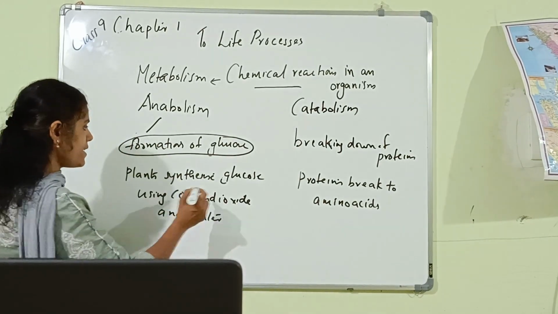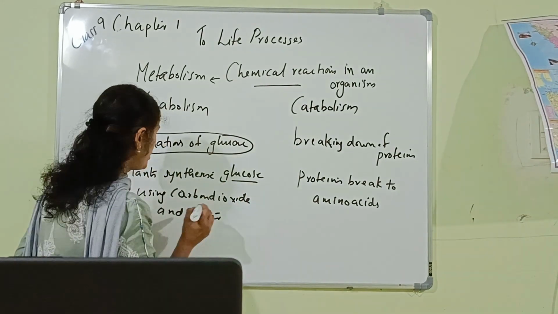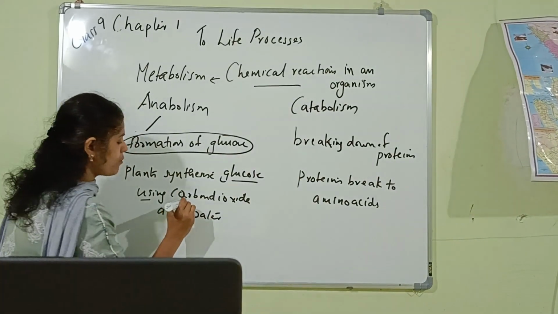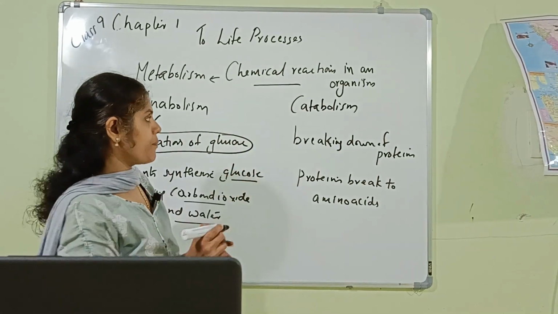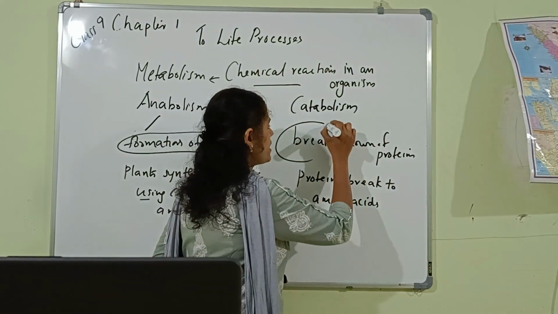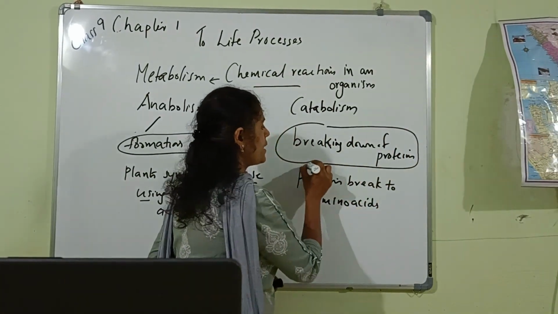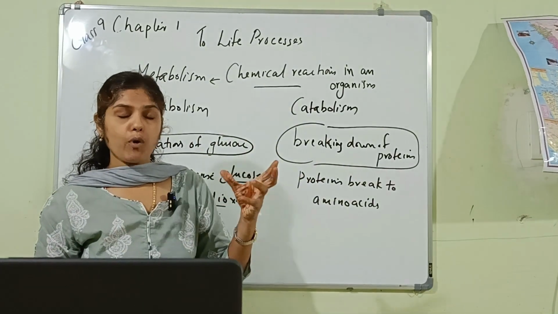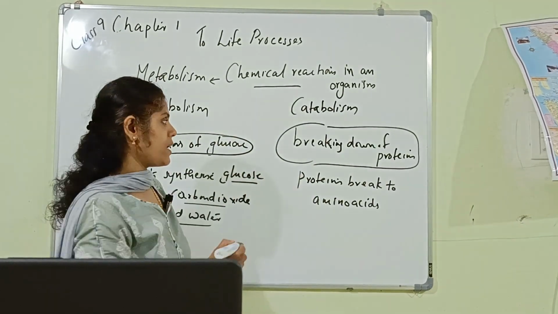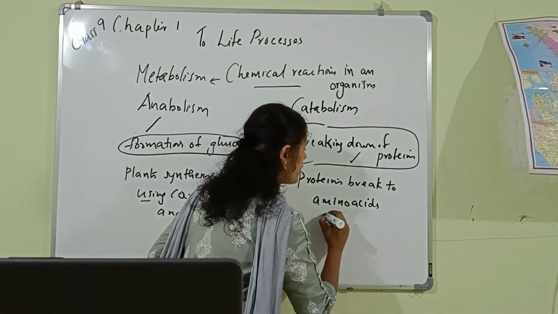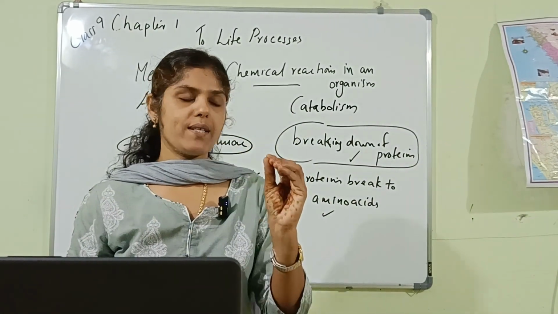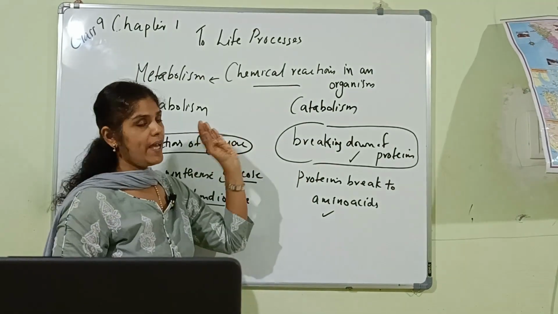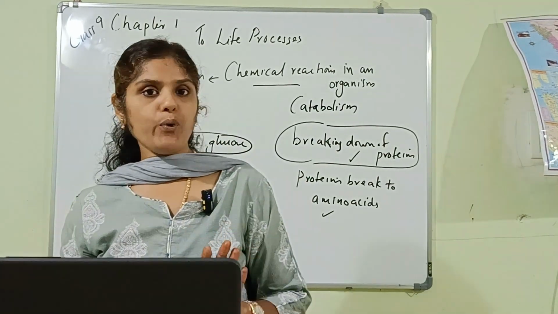Plants synthesize glucose, a complex molecule, using carbon dioxide and water, which are simple molecules. Next, catabolism is the breaking down of proteins. Complex molecules are broken down into simpler molecules, that is, proteins are broken down into amino acids. That is the difference between anabolism and catabolism. Is it clear for you?